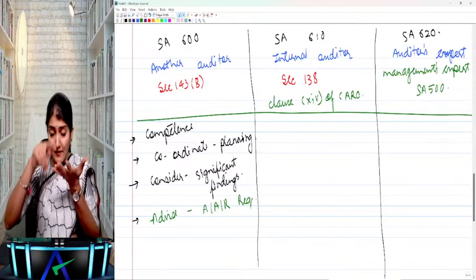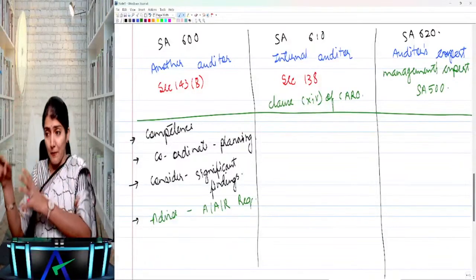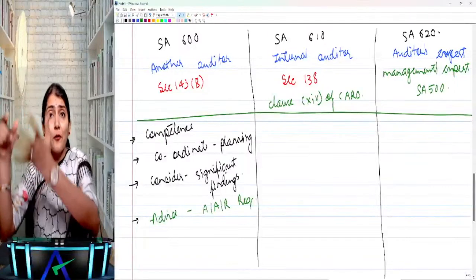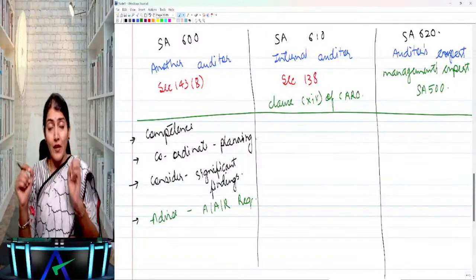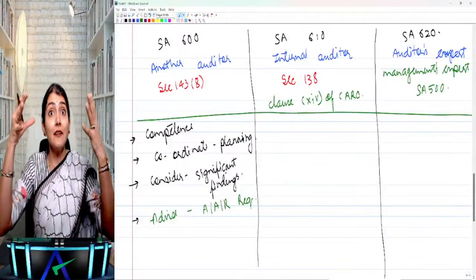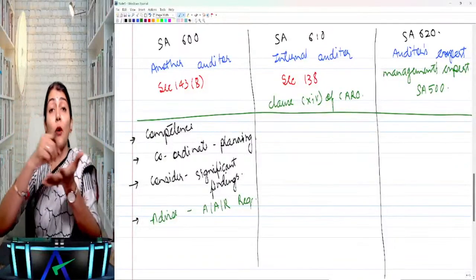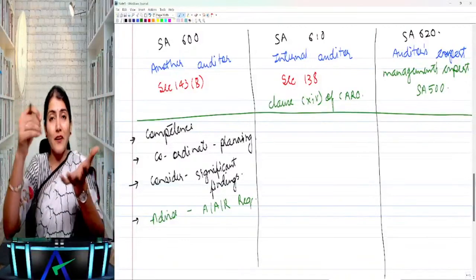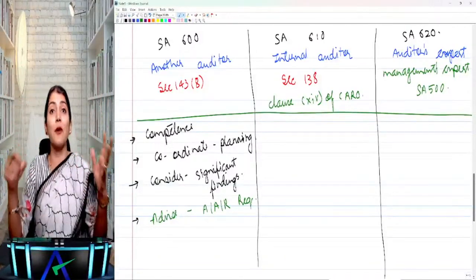You have to tell him, okay, these are the accounting standards you need to check compliance. These are the auditing standards you need to follow. These are the clauses of CARO for which you need to do the checking. Right? Advise the other auditor. Many times the principal auditor sends something called a questionnaire or a checklist to all the branch auditors. Right? And branch auditors have to follow that checklist or fill up the questionnaire.